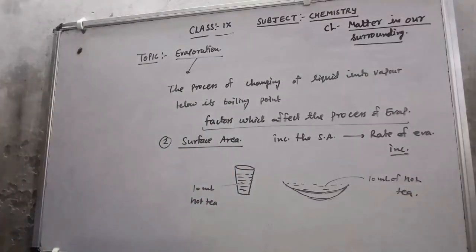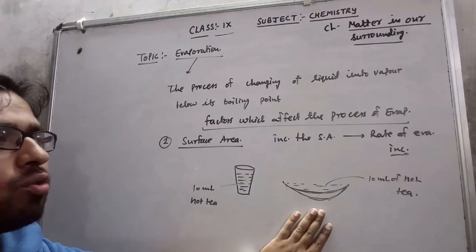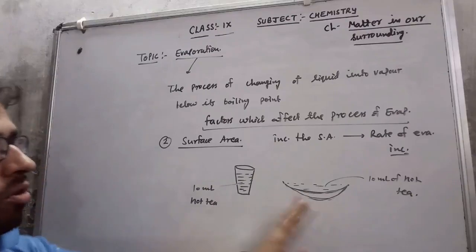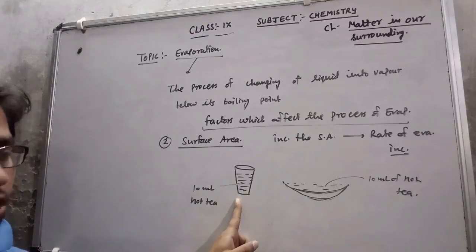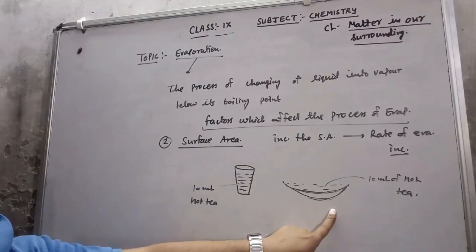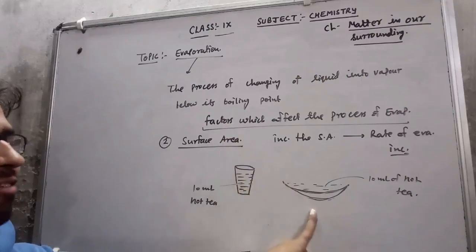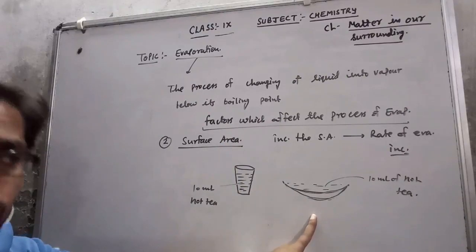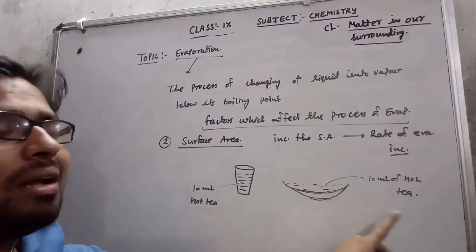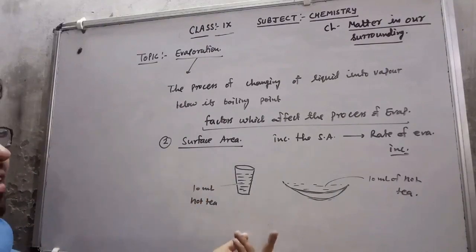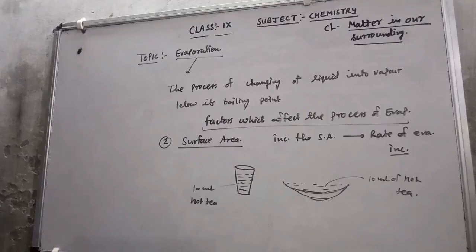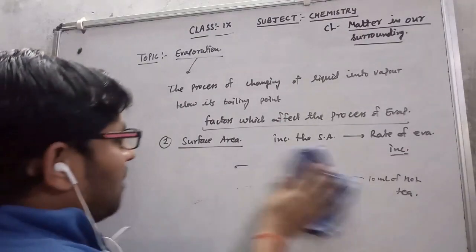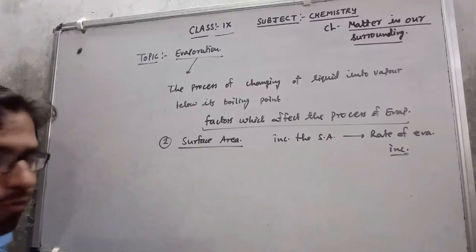What we will see is that the hot tea in the plate is going to cool easily. Why? Because the surface area of the plate is more than the surface area of the glass. So the rate of evaporation increases, and the tea lying in the plate or saucer cools easily. So as I increase the surface area, the rate of evaporation increases. Now the other example I will discuss is also very simple. Suppose we have 100 ml of water.